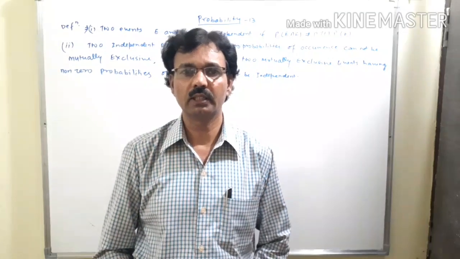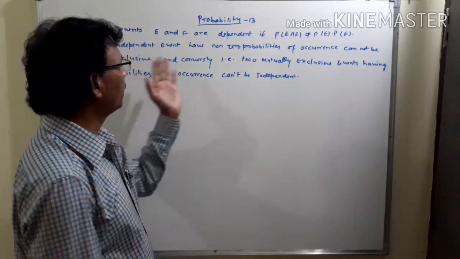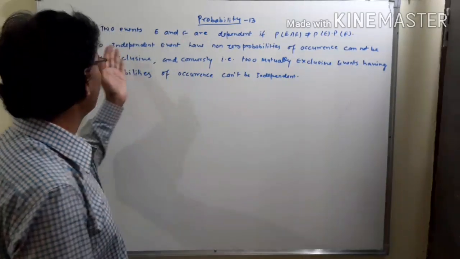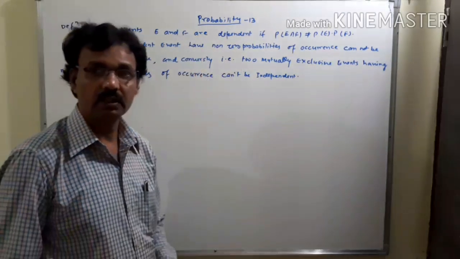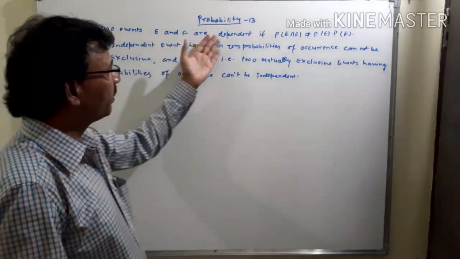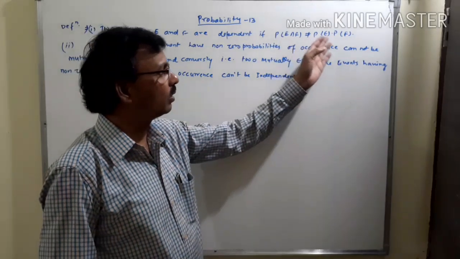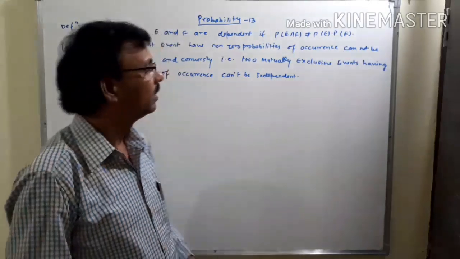Hello students, in this video we will discuss some definitions related to independent events and dependent events. The first definition: two events E and F are dependent if P of E intersection F is not equal to P of E into P of F.